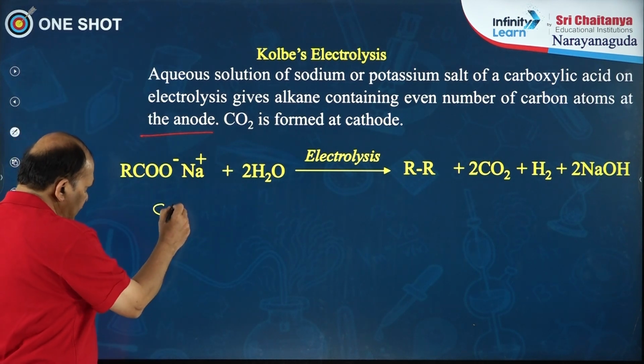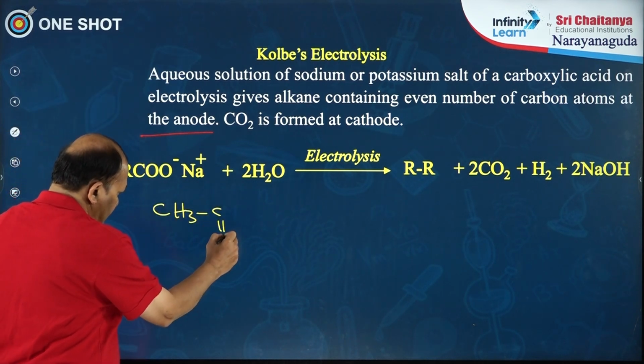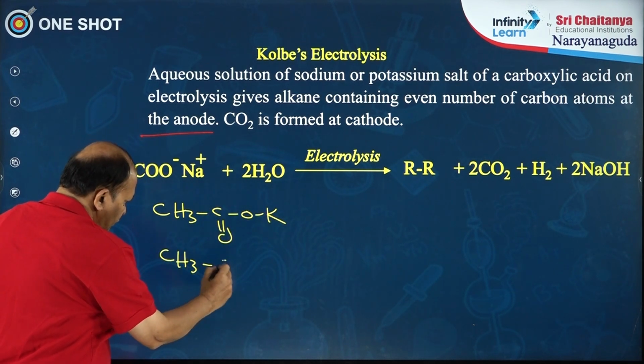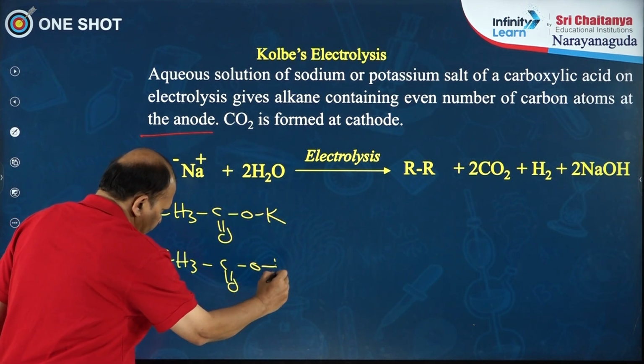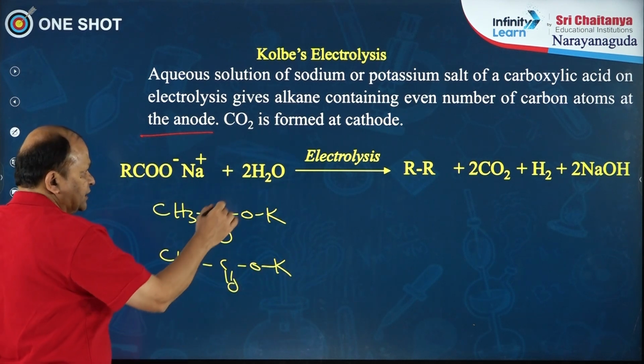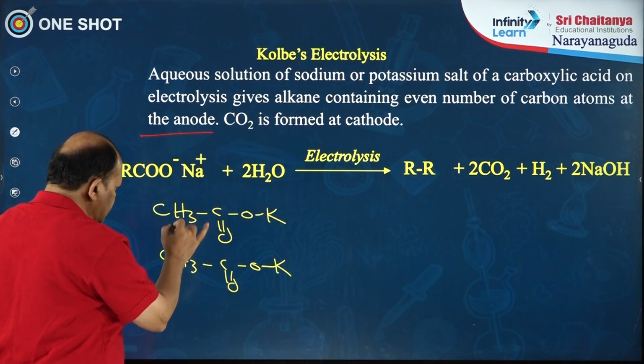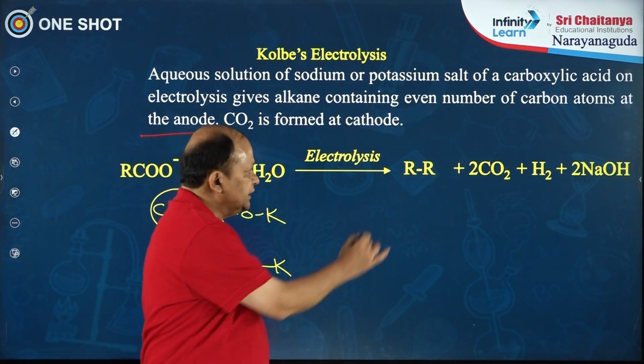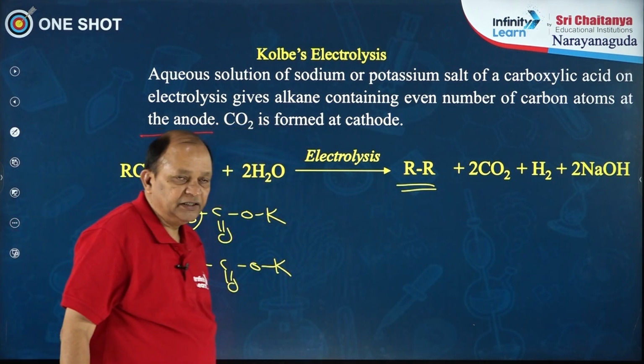Say for example, if you start with potassium ethanoate, you are taking two molecules. Now, when they are subjected to Kolbe's electrolysis, these two will couple and the product will be ethane. Okay, the product is ethane.